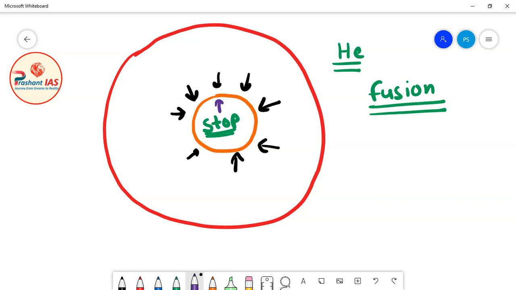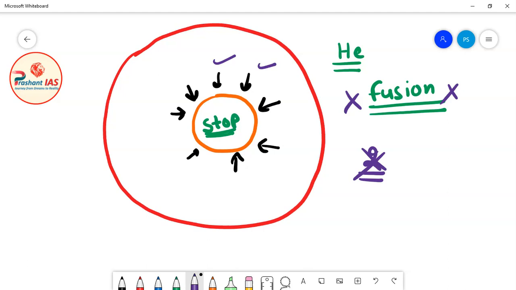So the outward force which was cancelling out the effect of gravitational force is now missing. The gravitational force will win the race, and again it will start to compress the core at a very high speed.